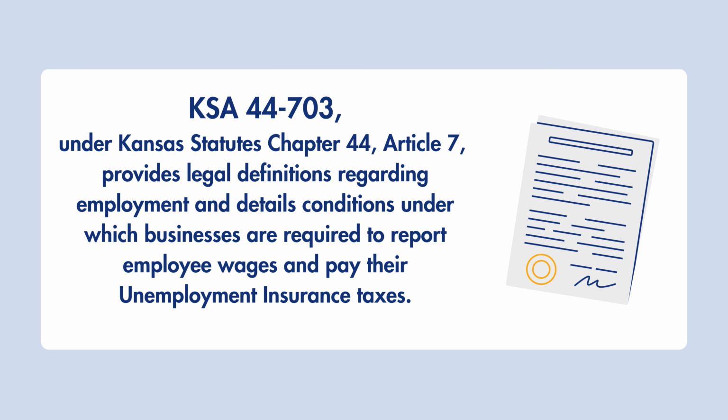K.S.A. 44-703, under Kansas Statutes Chapter 44, Article 7, provides legal definitions regarding employment and details conditions under which businesses are required to report employee wages and pay their unemployment insurance taxes.